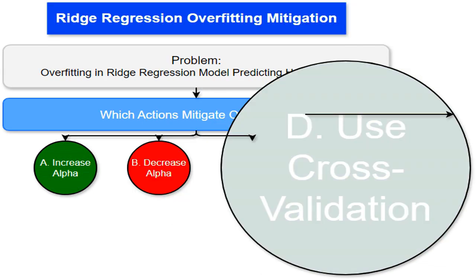Cross-validation is a powerful technique for finding the best alpha value. I split my data into multiple sets. I train the model on some sets and test it on others. This gives a more reliable estimate of how well the model will perform on unseen data, helping me avoid overfitting to a particular training set. It's a really smart way to prevent overfitting.